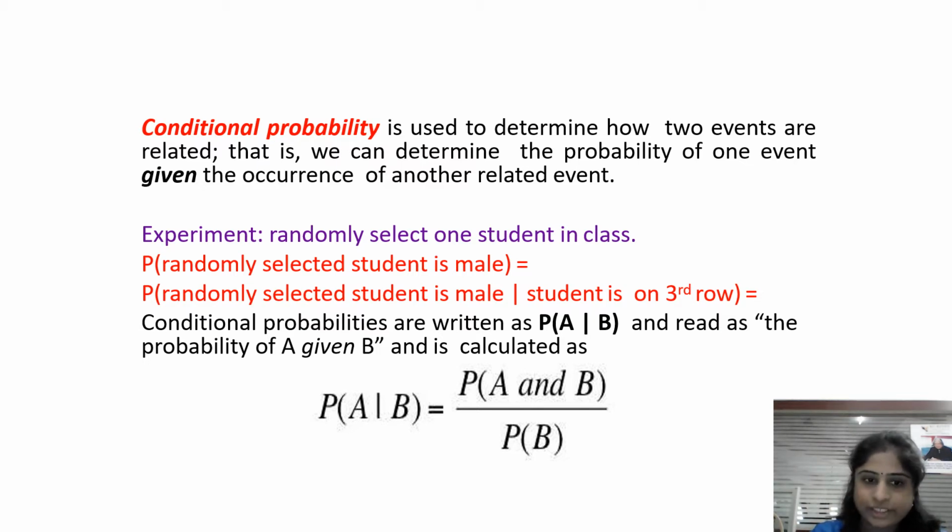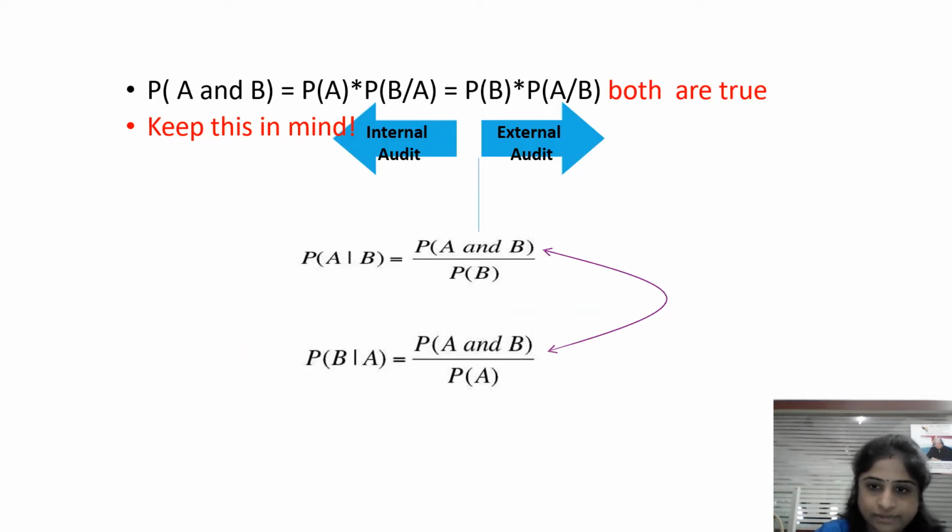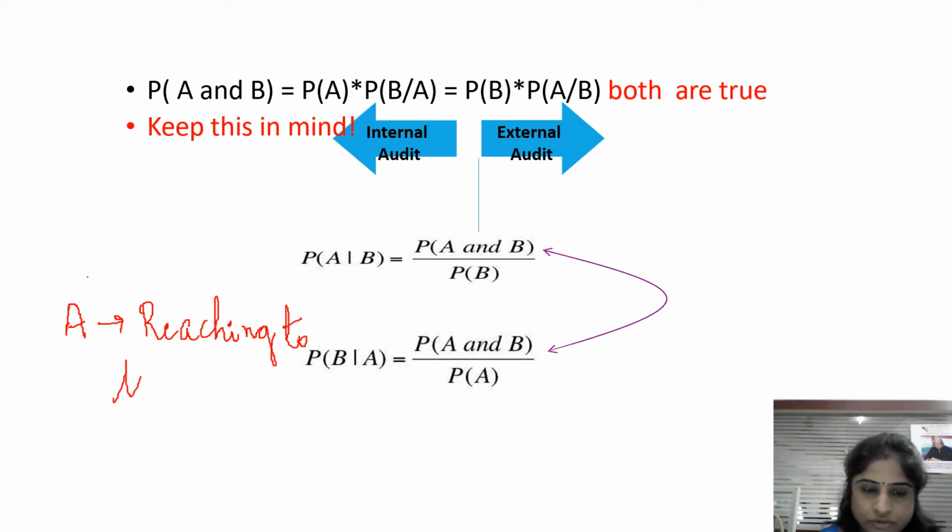So I can say that once you use the transport means, any of the transport means you might use, for example, if I consider the event A, that is probability of a student reaching to the college.